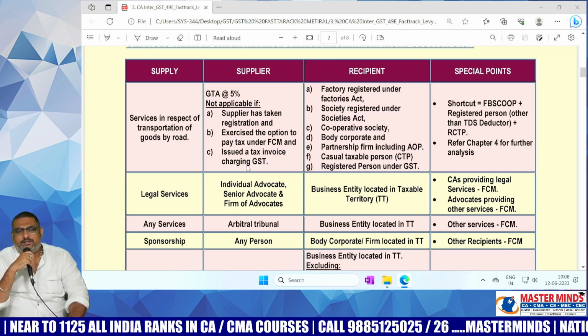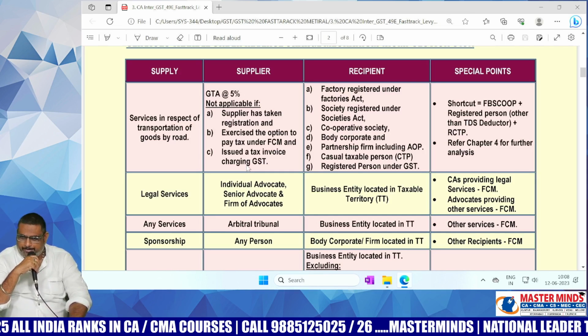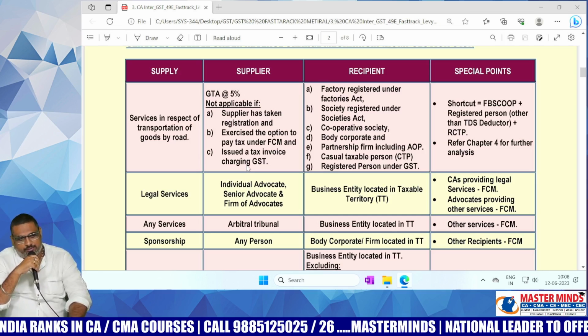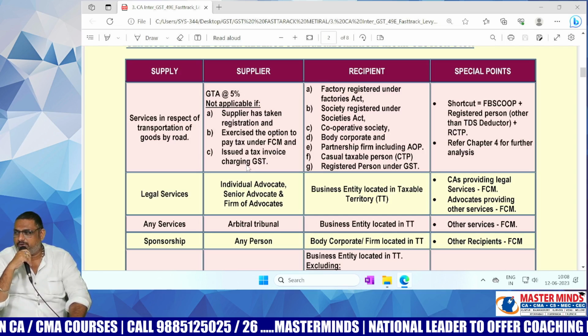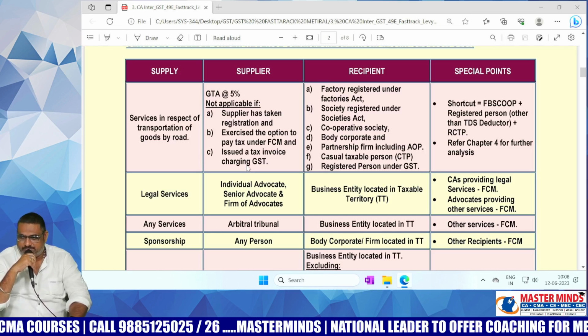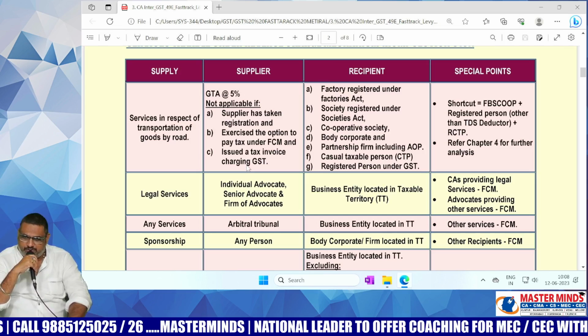Generally, RCM with respect to services was in the syllabus. RCM with respect to goods is not in the syllabus. Only RCM with respect to services was in the syllabus.